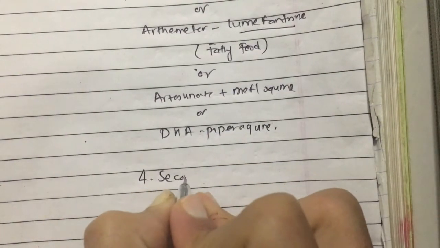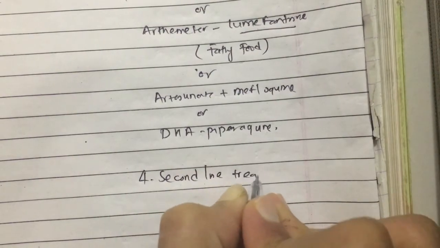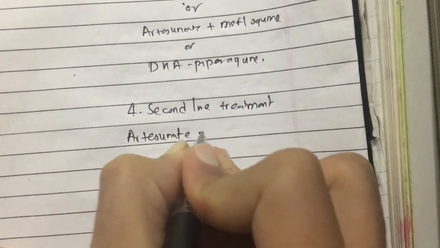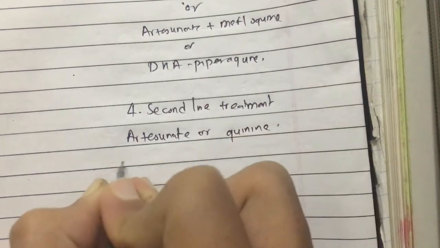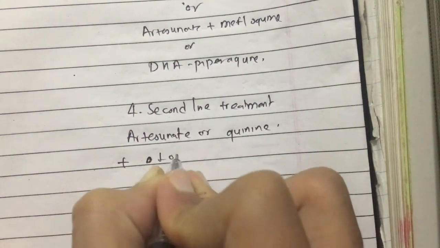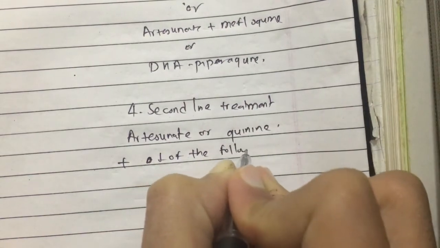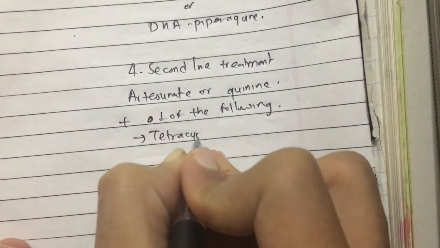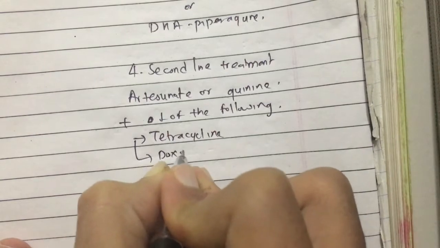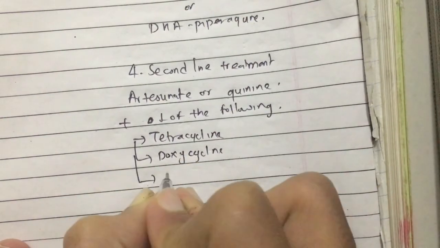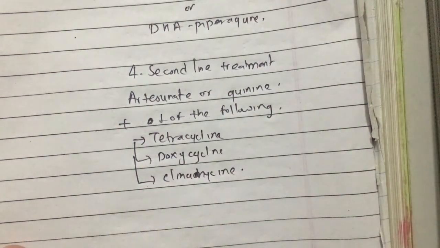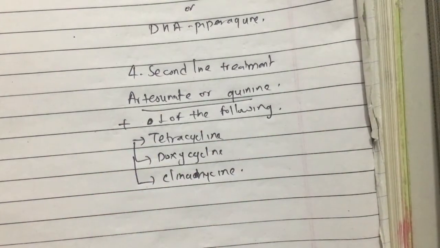Fourth is second line treatment. For second line treatment, we use artesunate or quinine plus one of the following: tetracycline, doxycycline, or clindamycin.